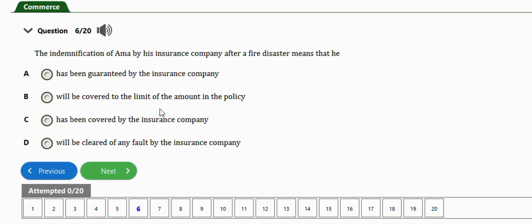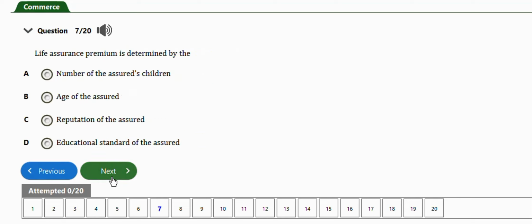Next question is this one. It says life assurance premium is determined by the number of the assured children, age of the assured, reputation of the assured, educational standard of the assured. The right answer is option B, which is determined by the age of the assured.